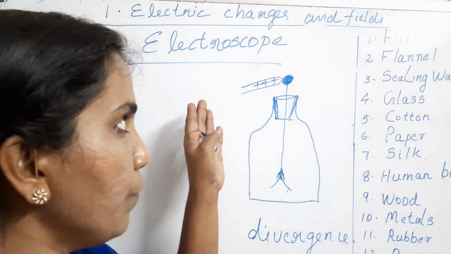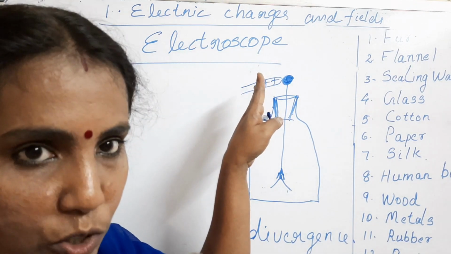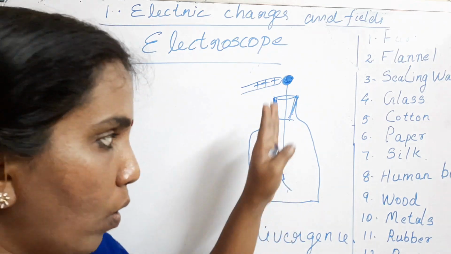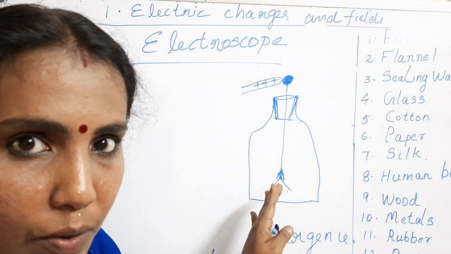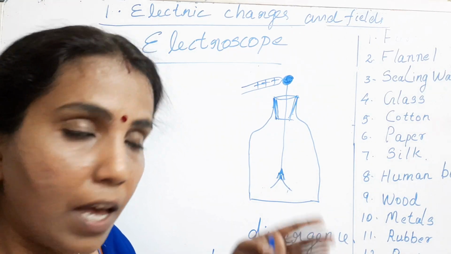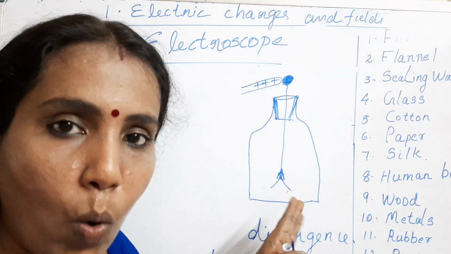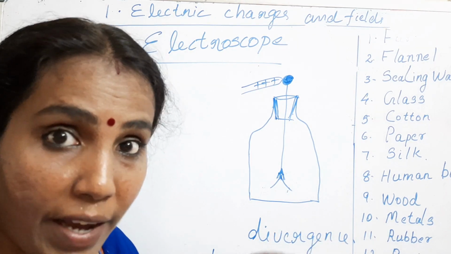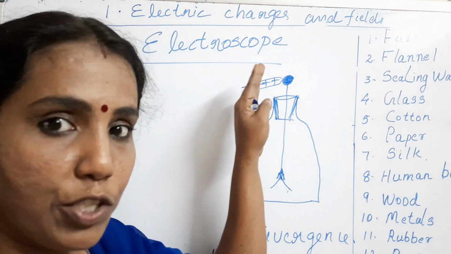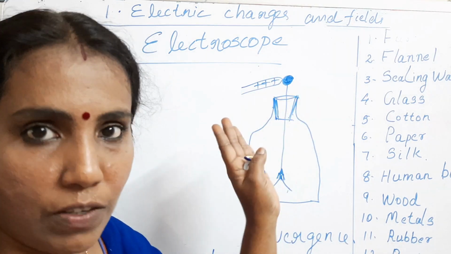Okay, now if you bring an object and it shows divergence, it means that already it is positively charged. And again if its divergence increases, it means the positive charge on this rod has increased. That is why the divergence increased. So what does it mean? The object which you have brought is a positively charged one.